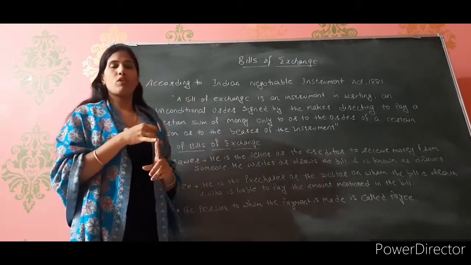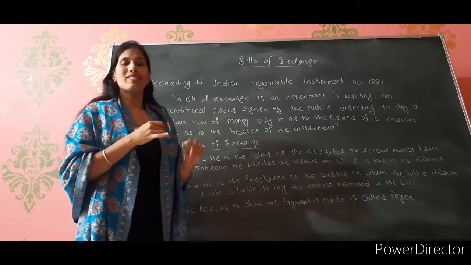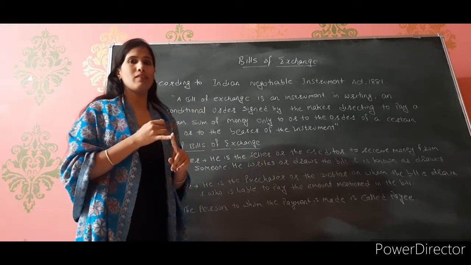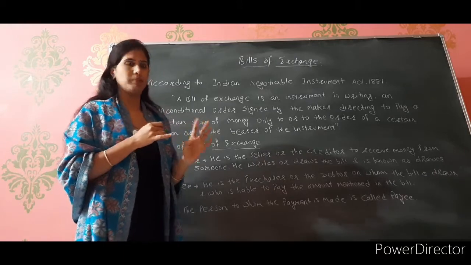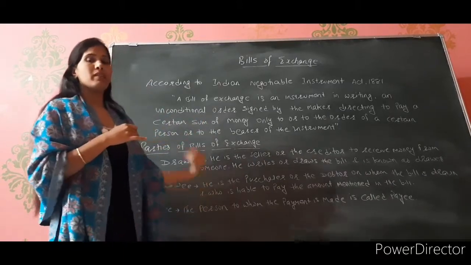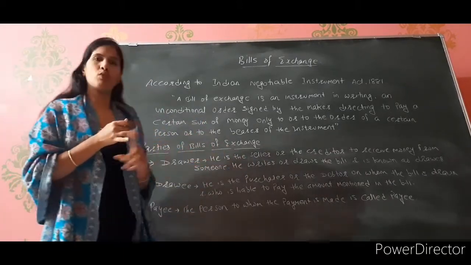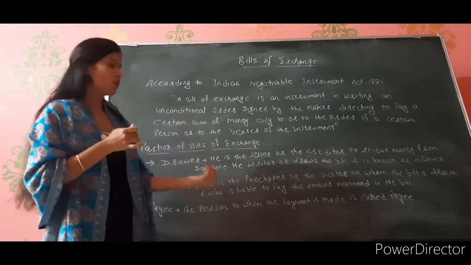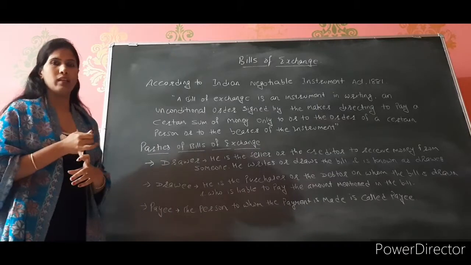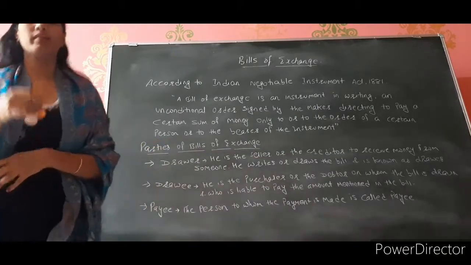Next is drawee. Drawee means who receives the bill? The debtor or the purchaser, who purchased the goods on credit. And payee, the person to whom the payment is to be made. वो person जिसे पेमेंट करनी है, वो payee होता है. Clear? Now let's move to the further topic.